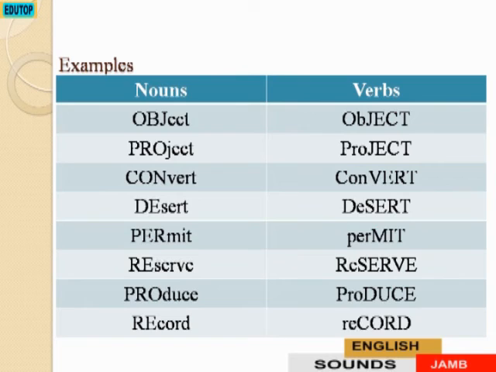The noun form of project will be PROject, while the verb form will be proJECT, and so on. So we have convert, desert, permit, reserve, produce, and record.